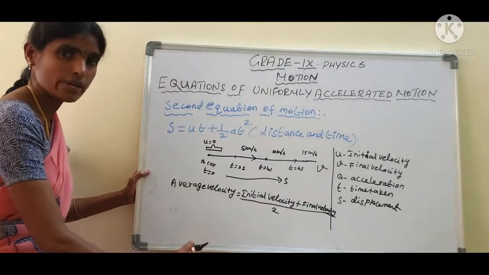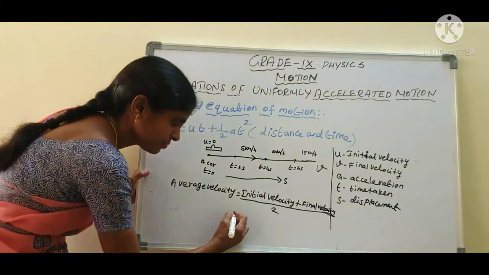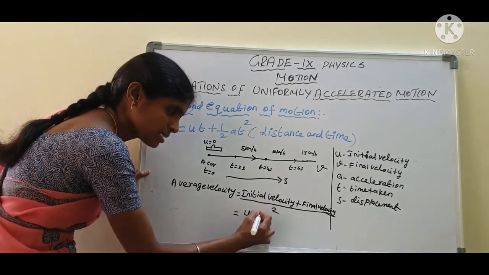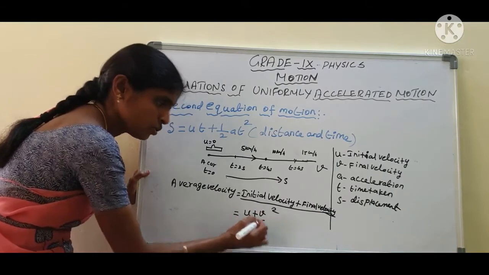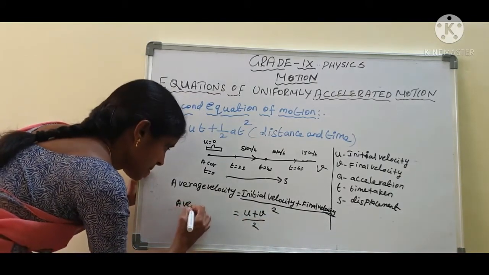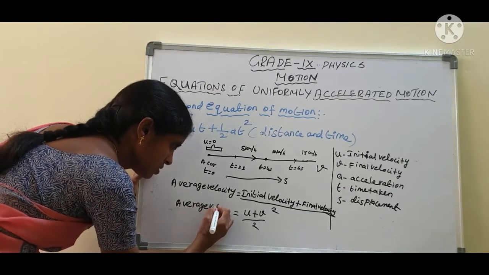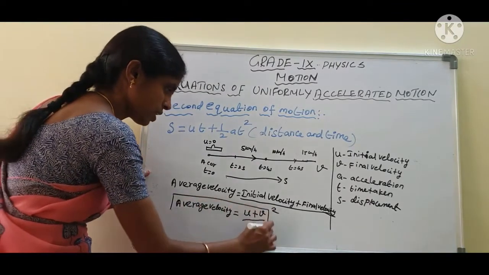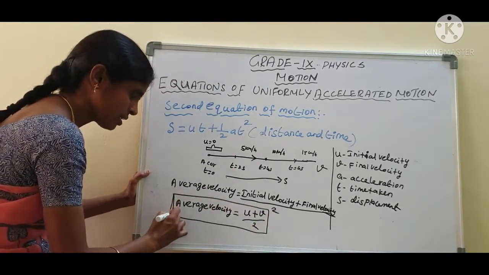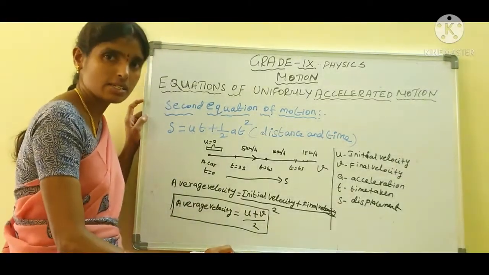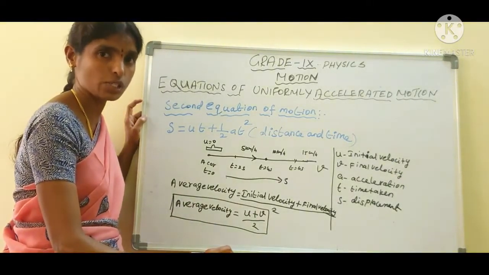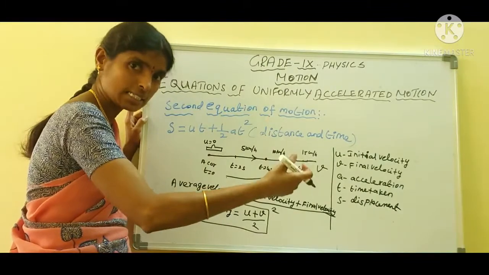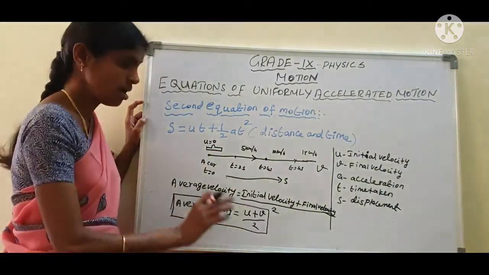We want to calculate the average velocity. Okay, see here. Average velocity equal to initial velocity, we can say u, plus final velocity, we can say v, by 2. Average velocity equal to u plus v by 2. Why do we want to calculate the average velocity? We want to calculate the distance of the object. Distance traveled equals average velocity into time. So we want to calculate the average velocity.